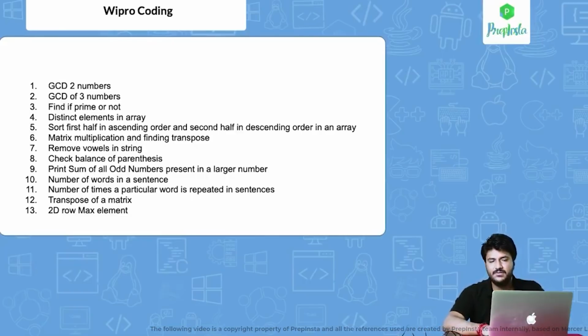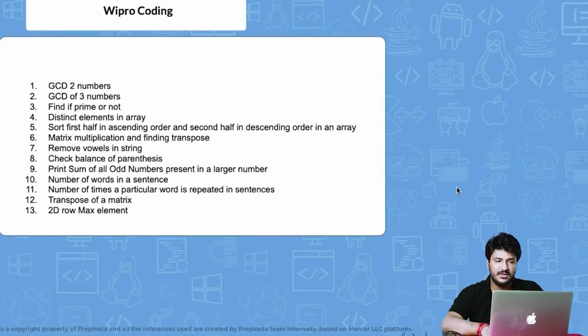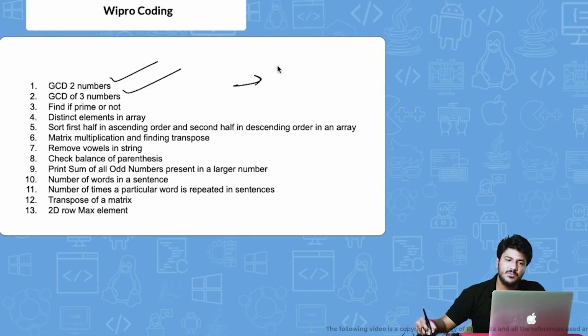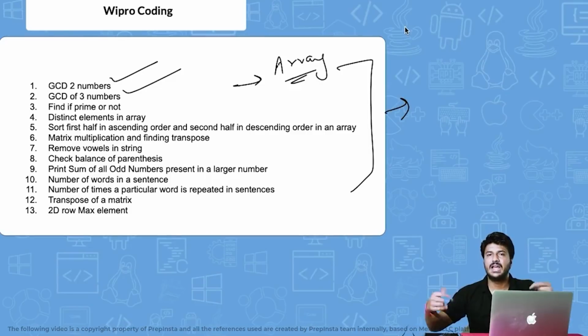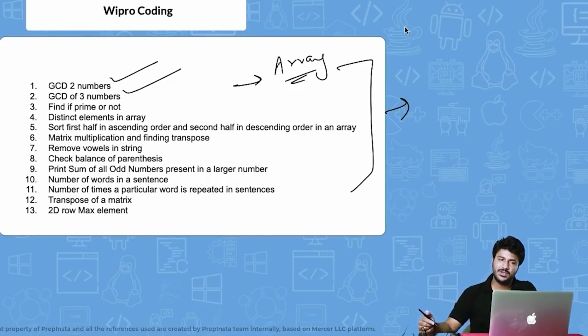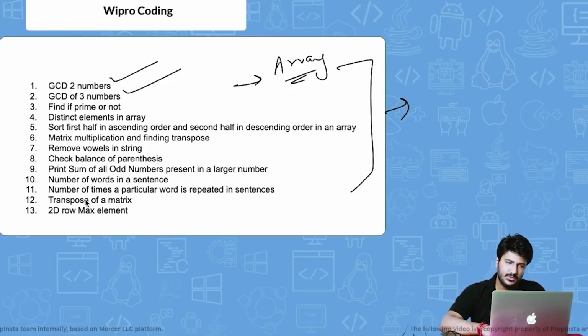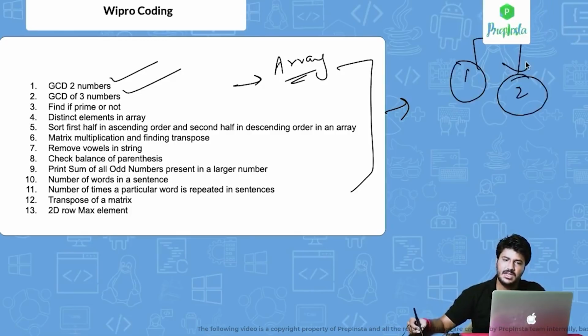These are the programs that we've collected from a good number of students who have given the Wipro exam, and they told us these were the programs that were asked. One of the most important programs is GCD of 2 numbers. Then there is GCD of 3 numbers, and one more, GCD of an array of numbers. All of these questions we have posted on our Wipro coding page. You can find the link in the description below. In this video, we are going to cover the most important questions out of these and others as well. One question is going to be easy and one is going to be difficult, so you have to decide based on that.